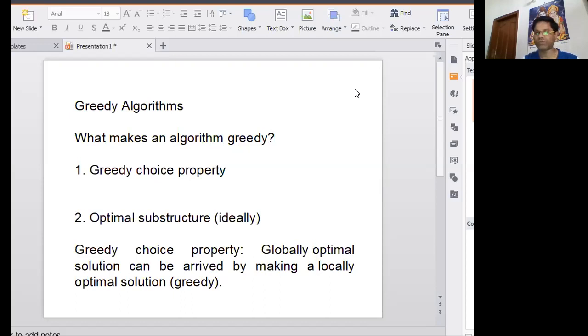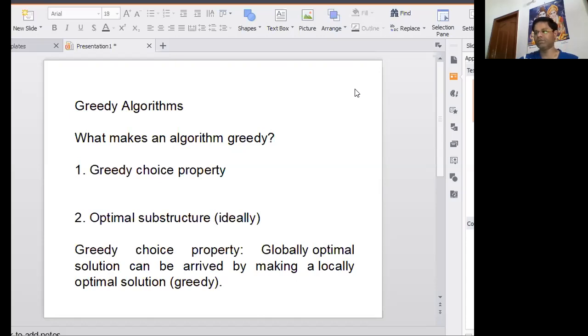This algorithm is used to solve optimization problems. So you must know what an optimization problem is. An optimization problem is a problem which requires either a minimum result or a maximum result. It means for an optimization problem, either we have to maximize or we have to minimize. So consider that there is an objective function that has to be optimized, that is minimized or maximized. It means we have to design an objective function for this optimization problem. This approach makes greedy choices at each step and makes sure that the objective function is optimized.